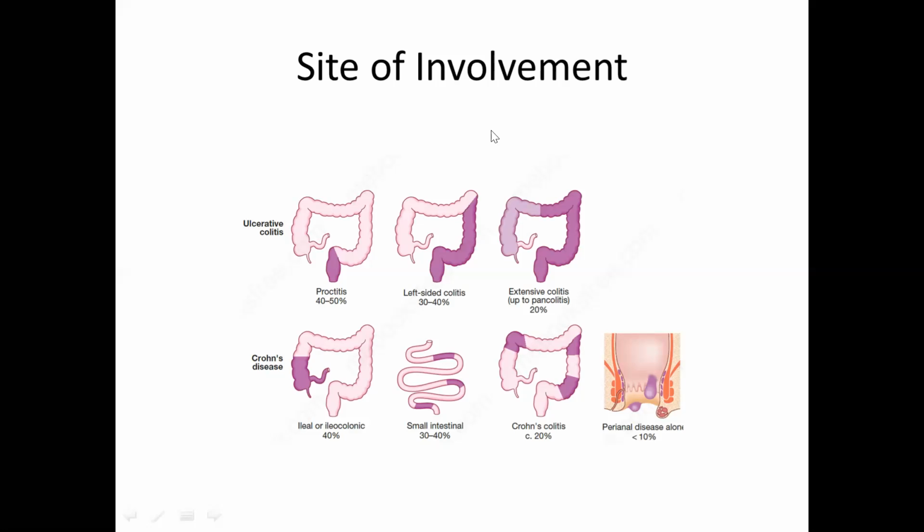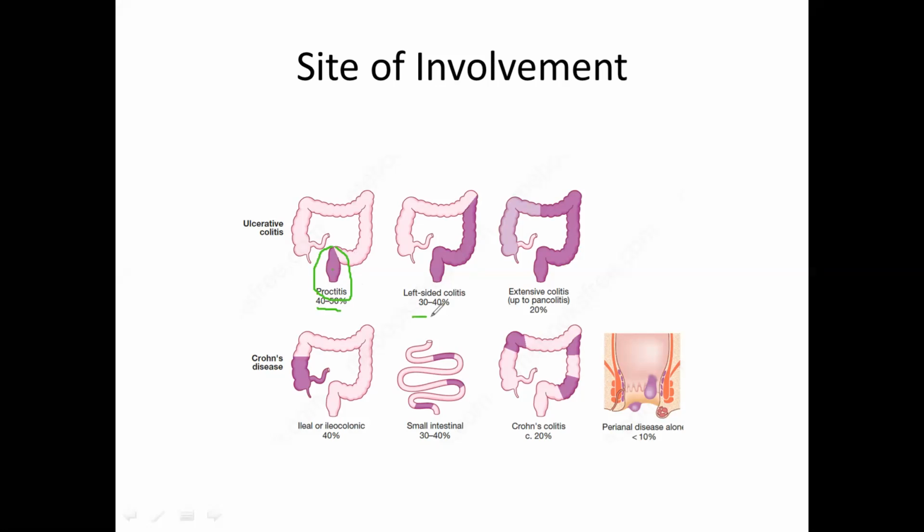Then we will see the site of involvement in inflammatory bowel disease. First we will see ulcerative colitis. In ulcerative colitis, the most common site of involvement is the rectosigmoid region. In 40 to 50% of cases, the rectum and sigmoid are involved.